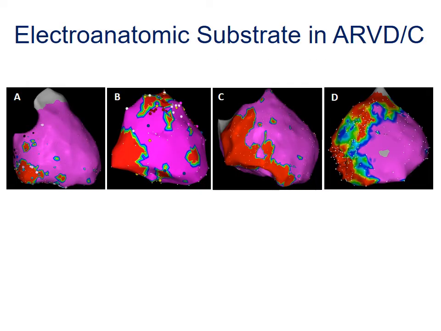The electroanatomic substrate in ARVC is often epicardial, often arising in the subtricuspid region. Here's an RAO view of the electroanatomic map. There's a pulmonic valve and the tricuspid valve right here. As the disease progresses, there's more and more scar formation, mostly perivalvular, and it extends all the way around the valve in the late stages of the disease.